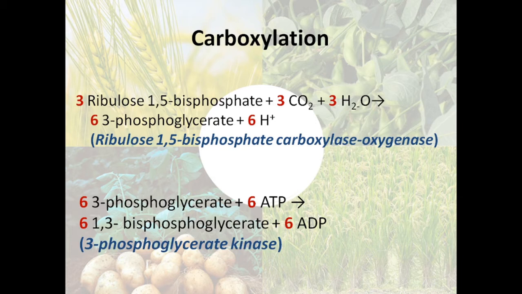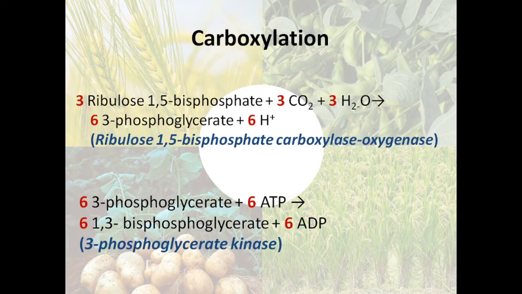So 6 molecules of 3-phosphoglycerate are converted into 6 molecules of 1,3-bisphosphoglycerate. You may wonder why this is known as 1,3-bisphosphate: because the phosphate group is attached to the first and third carbons of the compound. This is a 3-carbon compound, 1, 2, 3, and the phosphate group is attached to the first and the third carbon in each molecule.